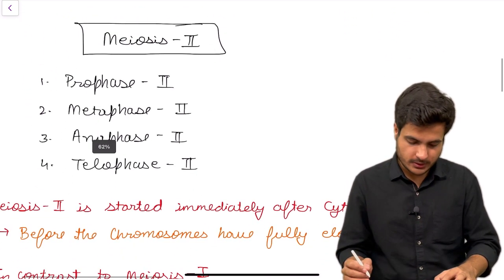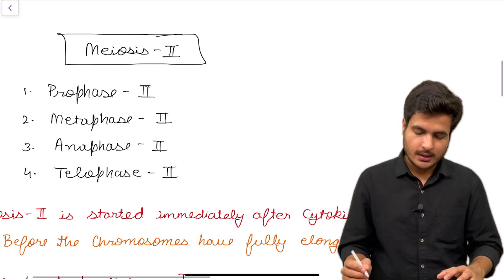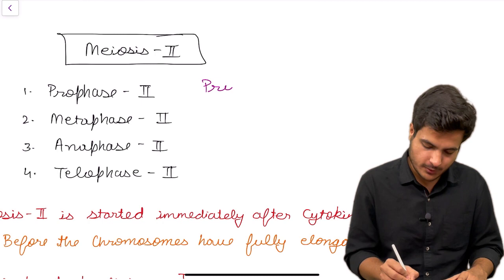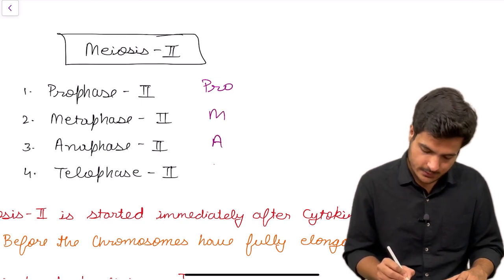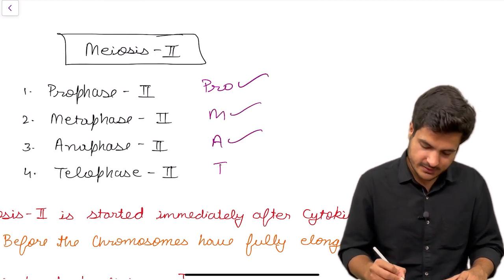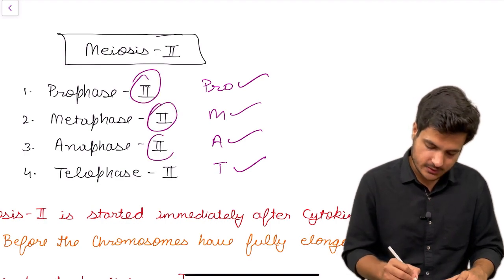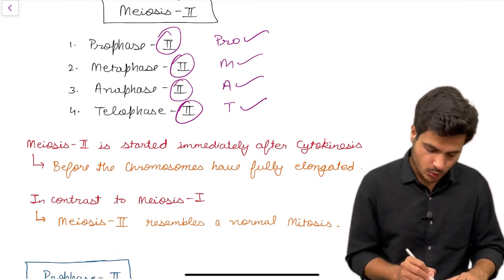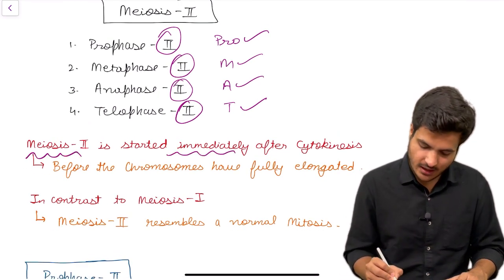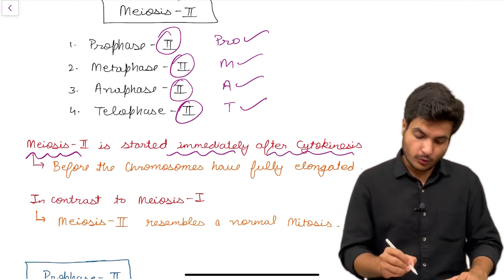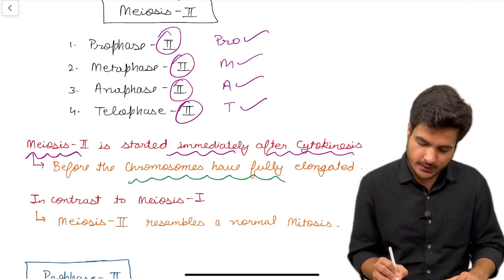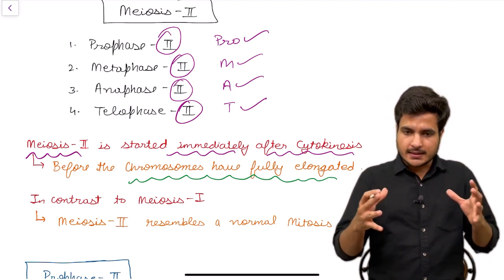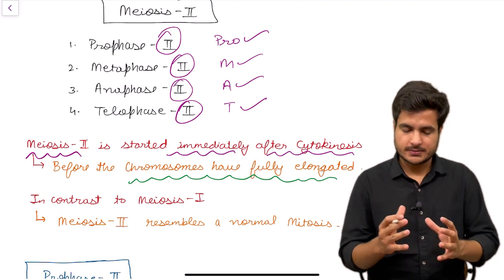Now let us discuss the stages of meiosis 2. Like any other mitosis or meiosis 1, the names of the stages remain the same, and the mnemonic also, that is PMAT: prophase, metaphase, anaphase and telophase. Just the suffix second has to be added at the end of each stage. Now just remember that meiosis 2 starts immediately after cytokinesis, before the chromosomes have fully elongated into chromatin material. Chromosome is a condensed form of chromatin fibers.